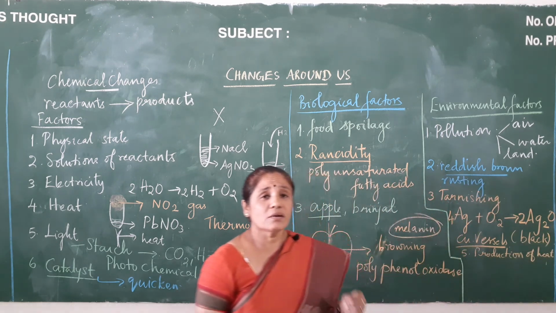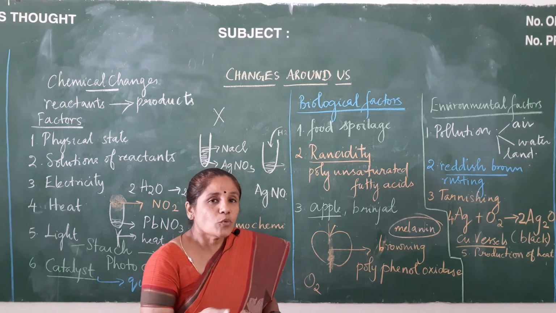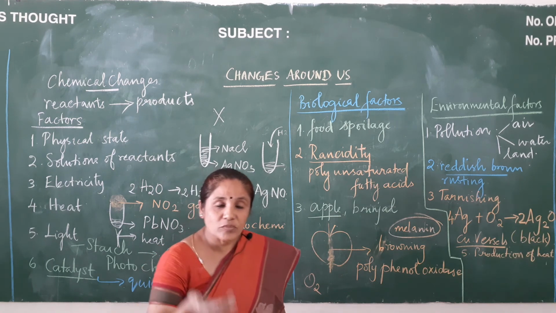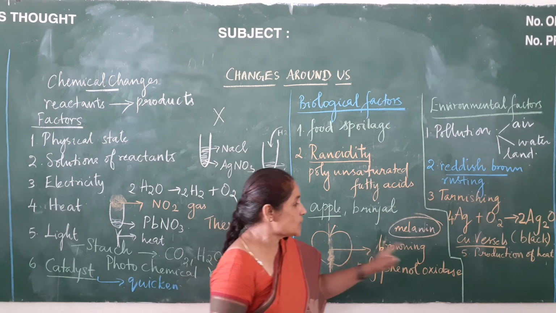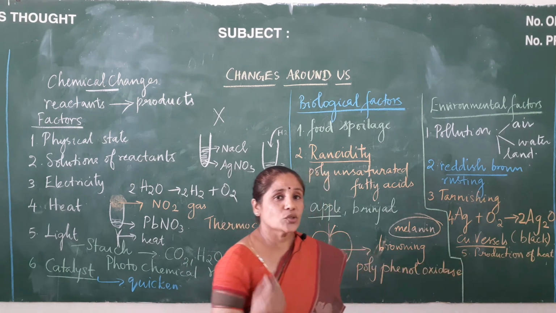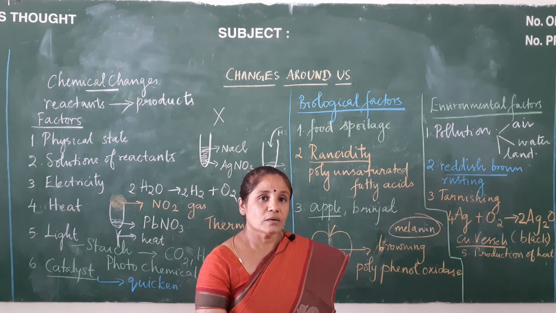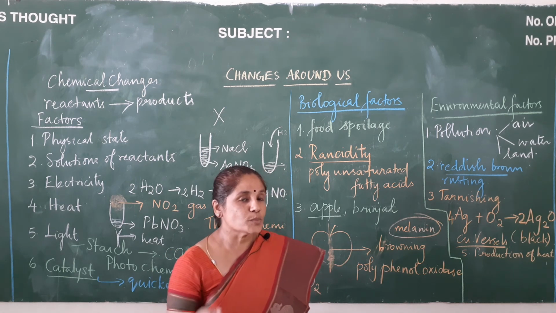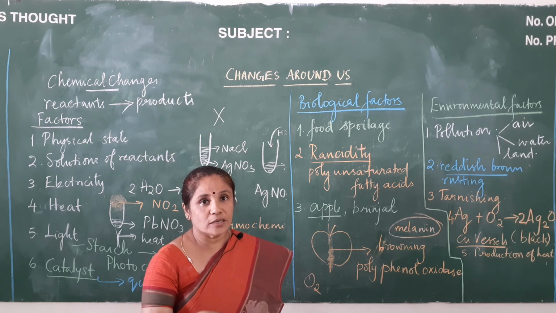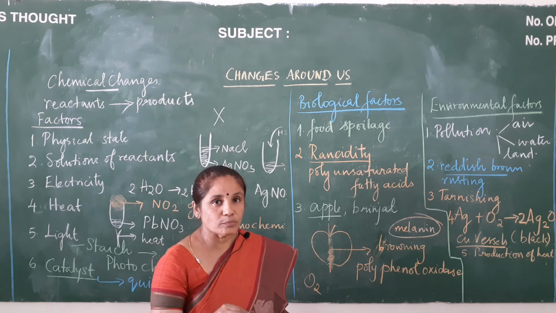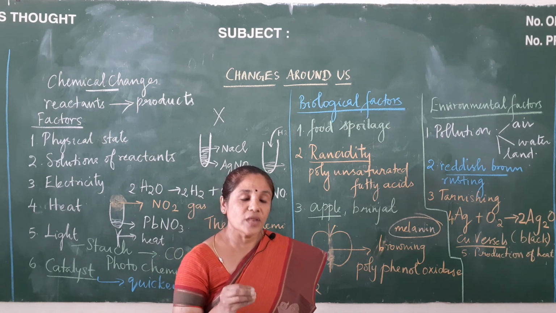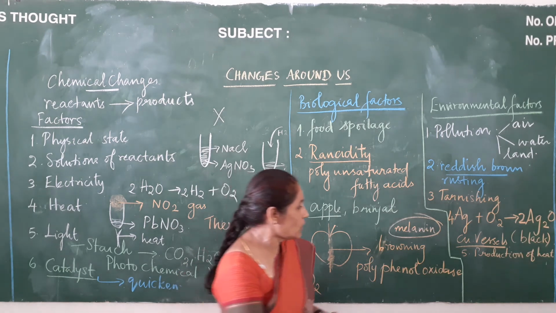What is this production of heat? When some chemical reaction takes place, a small amount of heat will be generated from the reaction, and we call such reactions exothermic reactions. For example, when quicklime is added to water, it reacts with water and forms slaked lime. When you just touch that solution, you can feel the warmth. So this is a very good example of an exothermic reaction.